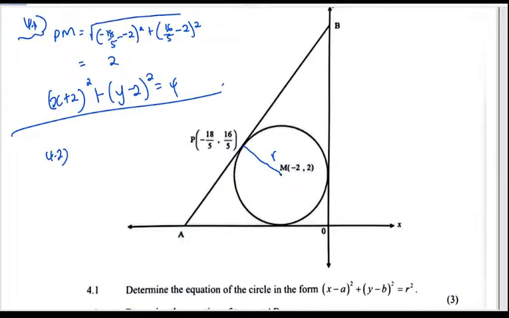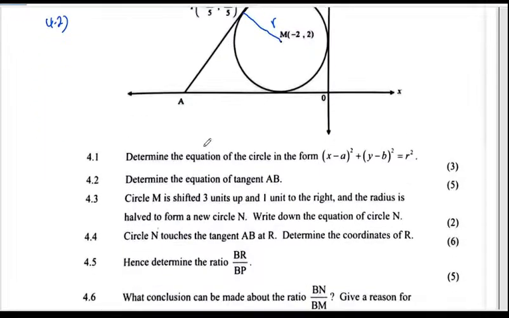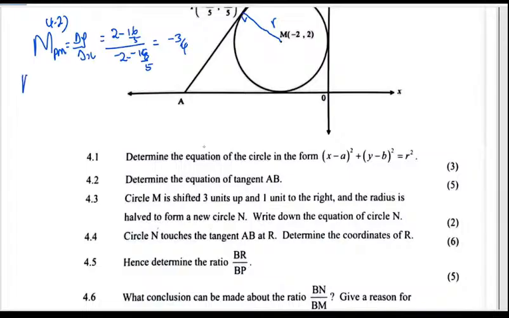And then 4.2. What is the paper saying about 4.2? Okay, they want us to get the equation of the tangent. Now, whenever we find the equation of the tangent, we need the gradient. So we're going to say that the gradient of PM or MP is change in y over change in x, which is 2 minus 16 over 5, over negative 2 minus minus 18 over 5. Okay, so when you simplify this, we're going to get negative 3 over 4. So that is the gradient of the radius. So the gradient of the tangent is going to be the reciprocal of this with the negative sign. So it is 4 over 3.